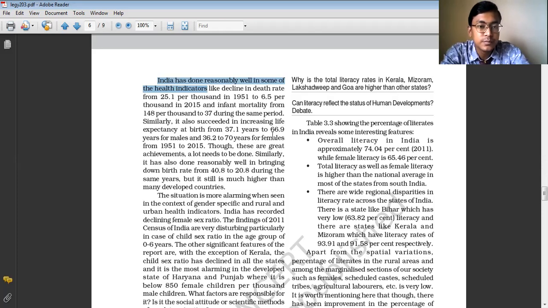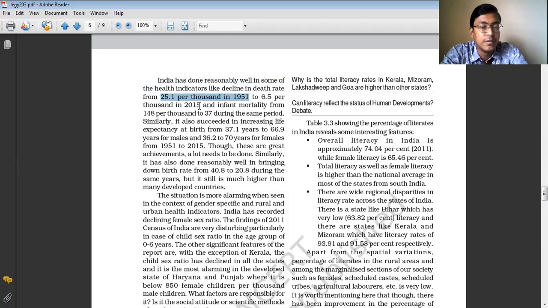So India has done reasonably well in some of the health indicators, like decline in death rate from 25.1 per thousand in 1951 to 6.5 per thousand in 2015. So in the year 1951, for every 1,000 people, 25.1 people used to die every year.